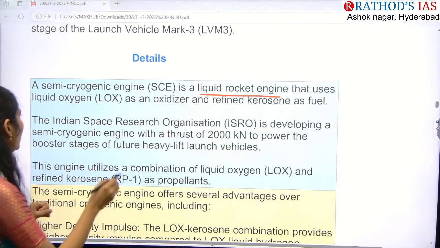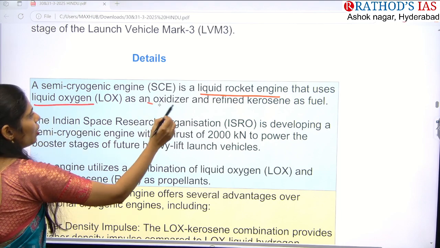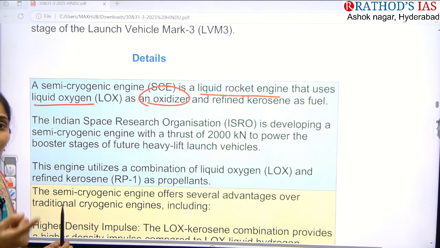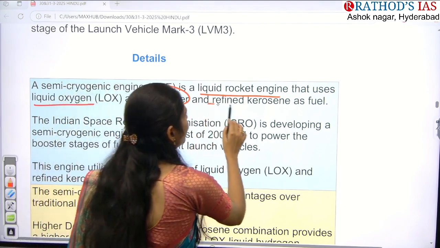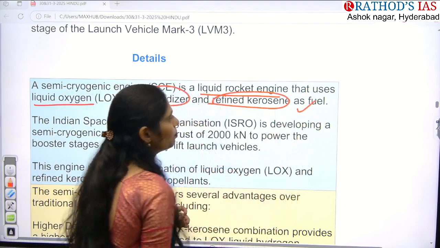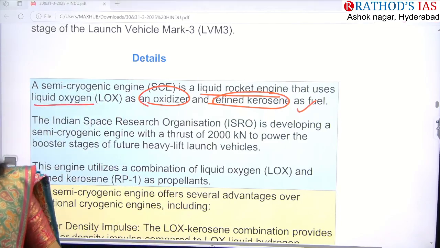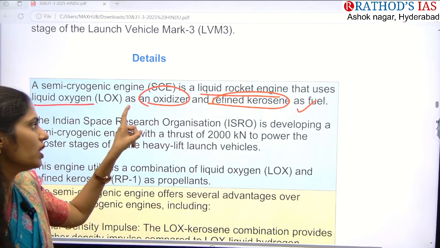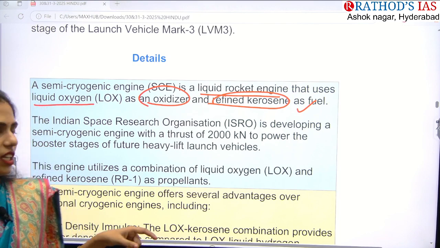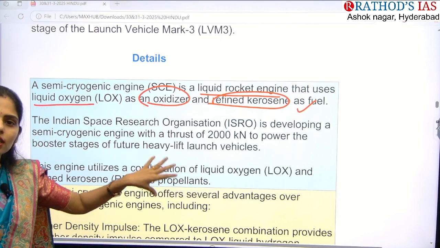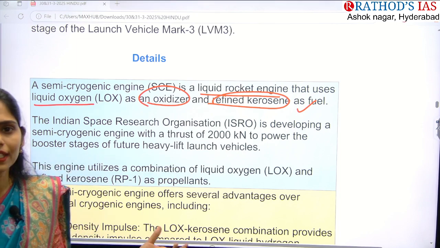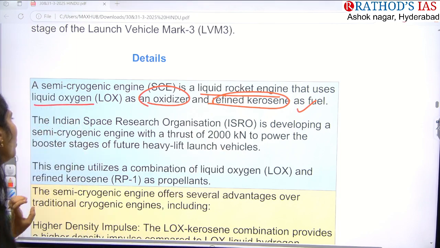If you talk about some facts regarding the semi-cryogenic engine, it is a liquid rocket engine and it mainly uses liquid oxygen as an oxidizer, and refined kerosene as fuel. So it is very important: which is the fuel in the semi-cryogenic engine? Refined kerosene. And what is the oxidizer? The oxidizer is what helps to burn the fuel, and that is liquid oxygen.